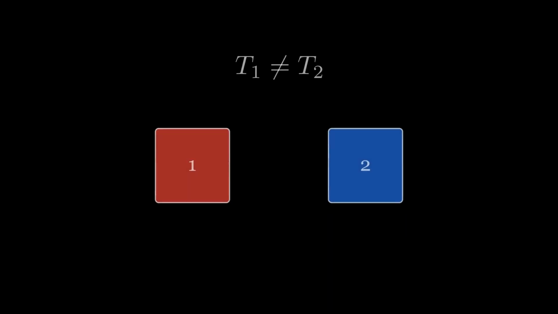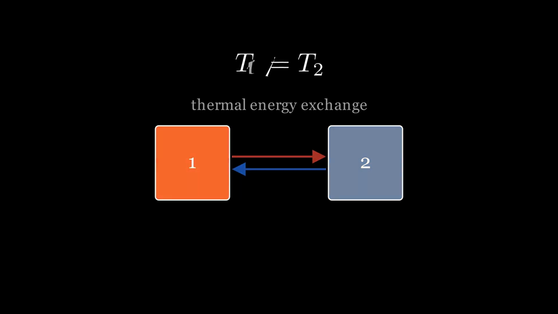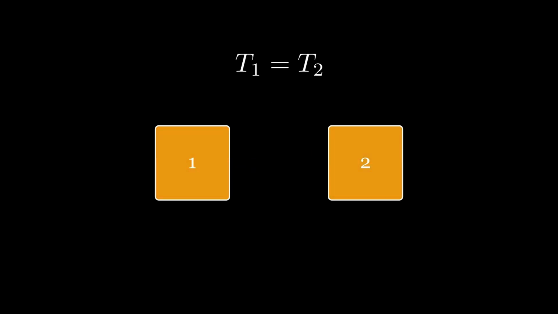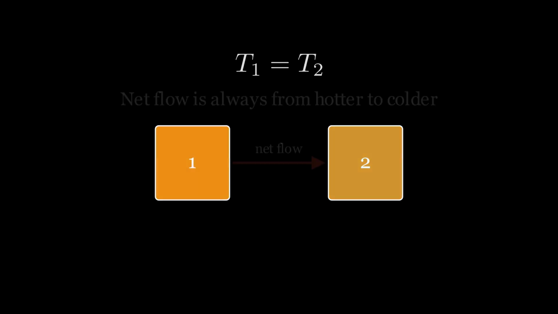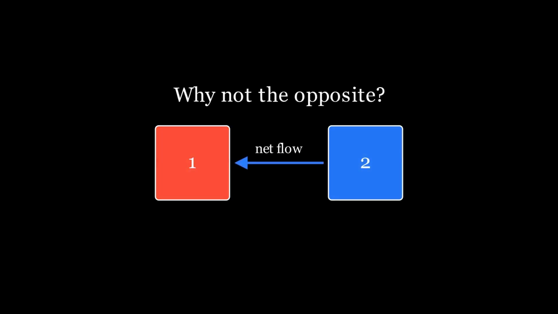Let us consider one more example, still within thermodynamics. Suppose that two bodies at different temperatures are placed in thermal contact. They begin to exchange energy in the form of heat until they eventually reach thermal equilibrium. More precisely, the net flow of heat moves from the hotter body toward the colder one. But why does the opposite not normally happen? Why does the colder body not transfer a net amount of heat to the hotter one, making the temperature difference even greater? Once again, the reason is statistical.